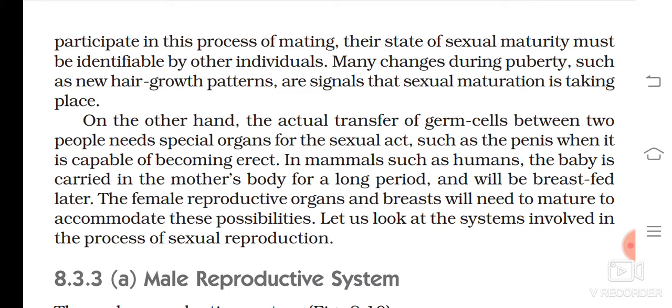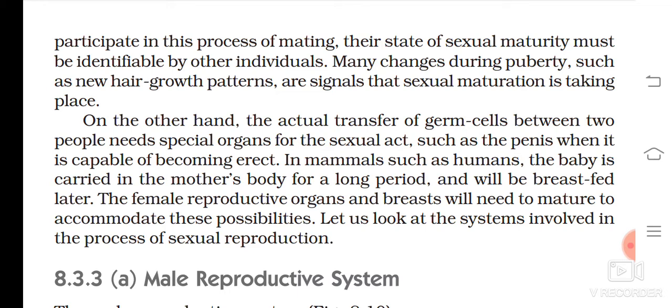Many changes during puberty, such as new hair growth patterns, are signals that sexual maturation is taking place. On the other hand, the actual transfer of germ cells between two people needs special organs for the sexual act, such as the penis, when it is capable of becoming erect.